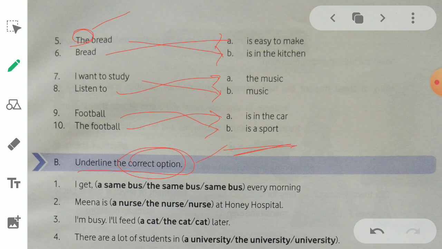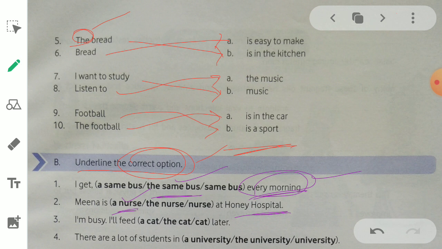Here every morning makes it clear which bus, and we knew very well the same bus. So underline the words the same bus. Meena is dash at Honey Hospital. So we are talking about a person's job. That's why Meena is a nurse.